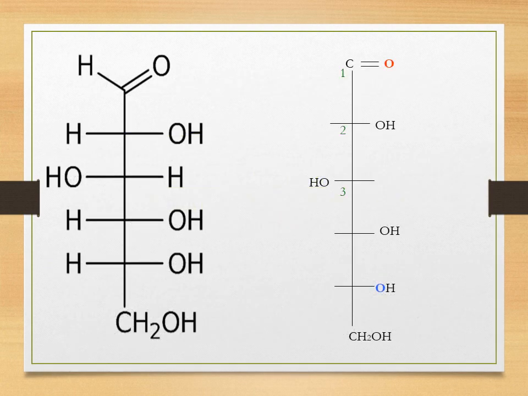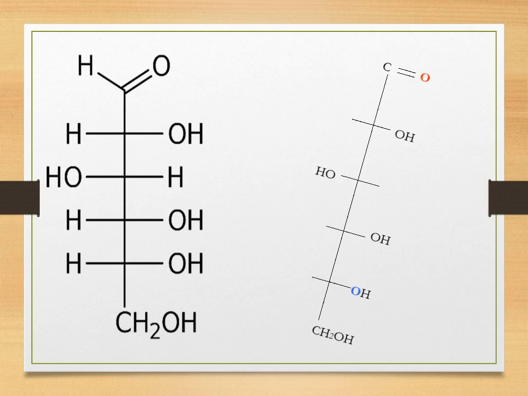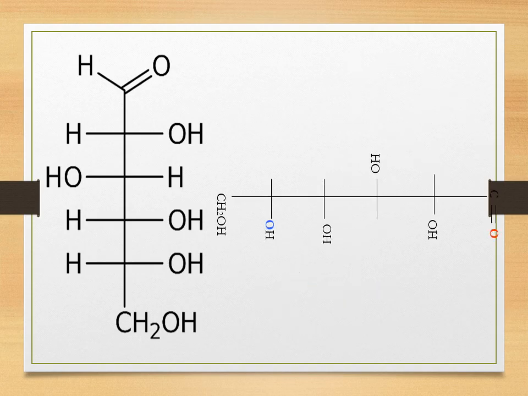Here you can see a linear structure of glucose, that is the Fischer projection formula of glucose. Now students, we shall see how this Fischer projection formula is converted into Haworth's projection formula. You can see that the groups which are on the right side of the Fischer projection formula will appear at the bottom, whereas the groups which were on the left side will appear on the top.